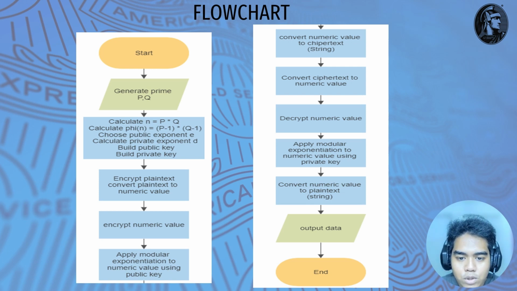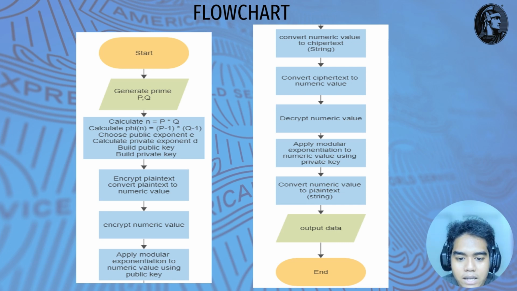The fifth step, choose public exponent. A suitable public exponent E is chosen, typically a small prime number such as 65537. Next step, calculate private exponent. The private exponent D is calculated using the extended Euclidean algorithm. The seventh step, build public and private keys. The public key N and E and private key N and D are constructed.